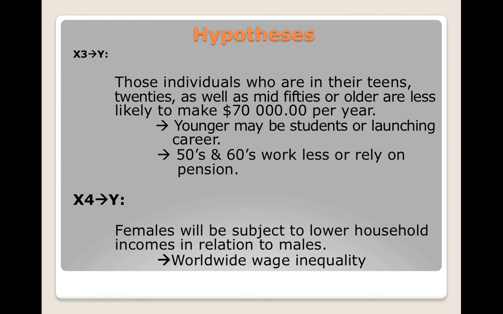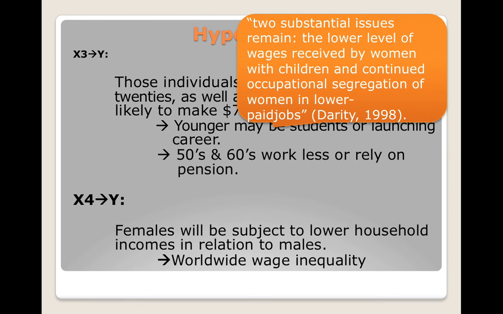Those individuals who are in their teens, 20s, as well as mid-50s or older are less likely to make $70,000 per year. This is because younger individuals are likely to be students or just beginning their career, while the elderly are more likely to be retired or disabled. Furthermore, I hypothesize that females are likely to earn slightly less than males. This is not to say that women are less competent than males. Darity explains how the global issue of occupational segregation of women in lower paid jobs still continues today.